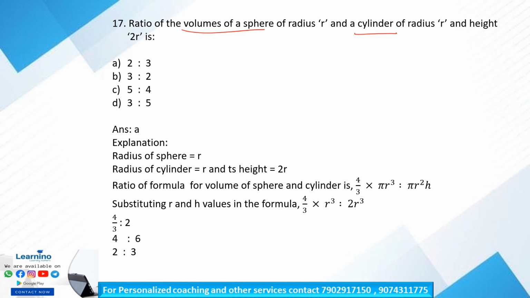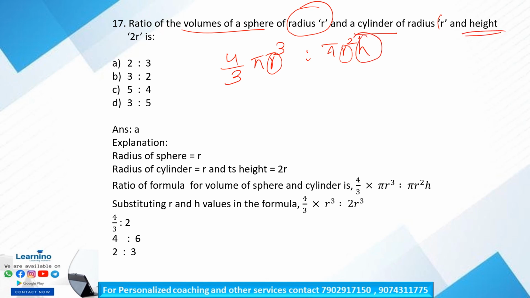So volume of the sphere is 4 by 3 pi r cube is to volume of the cylinder is pi r square h. Okay, here the data is provided as radius is r. So the radius is r for cylinder and sphere. For both the radius is r.